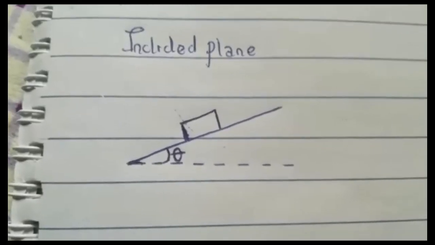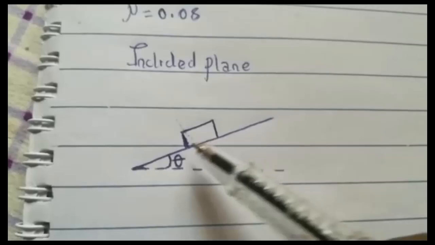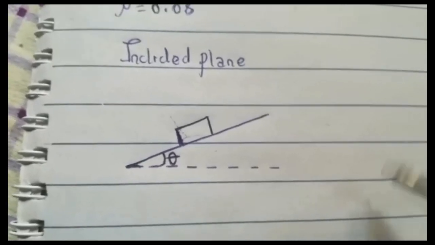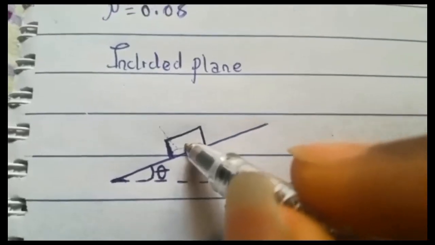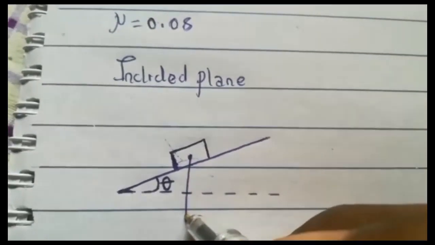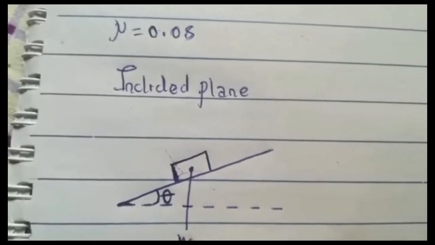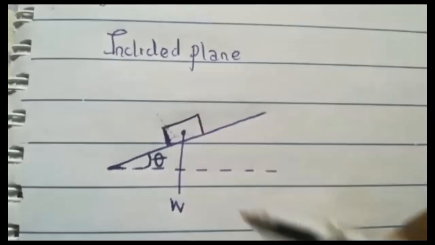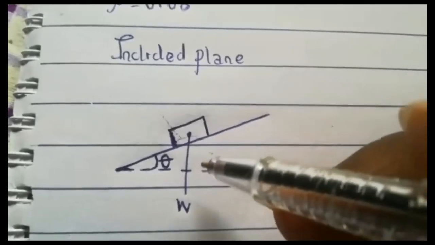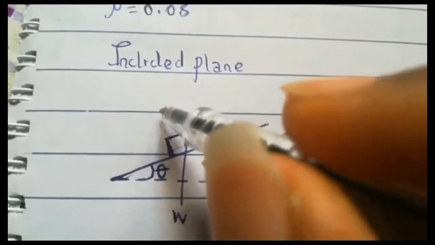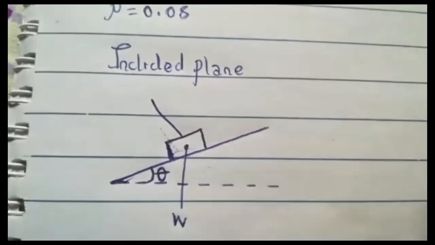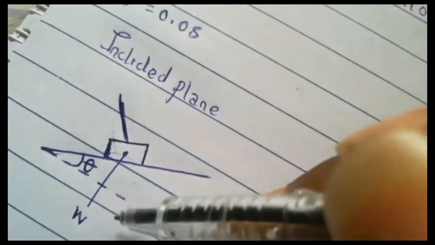Okay, so now this is friction on an inclined plane. So you can see this box is not on a horizontal surface. It is actually inclined at a particular angle. So normally the weight is still going to act downwards. So this is the weight acting downwards. But now the normal reaction is still going to act perpendicular to the surface. So this is the surface. So perpendicular to the surface is still going to be like this. Because if I turn my book like this, you'll be like, oh, this normal reaction is still acting perpendicular to this surface.